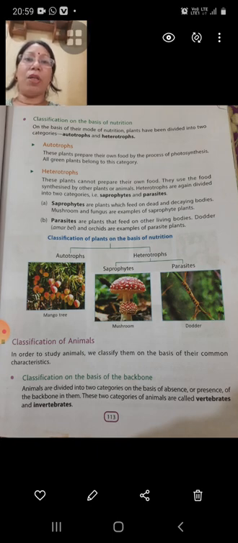Saprophytes are plants which feed on dead and decaying bodies. Example, mushroom and fungus. Parasites are plants that feed on other living bodies. Dodder and orchids are examples of parasite plants as they take nutrition from other plants.